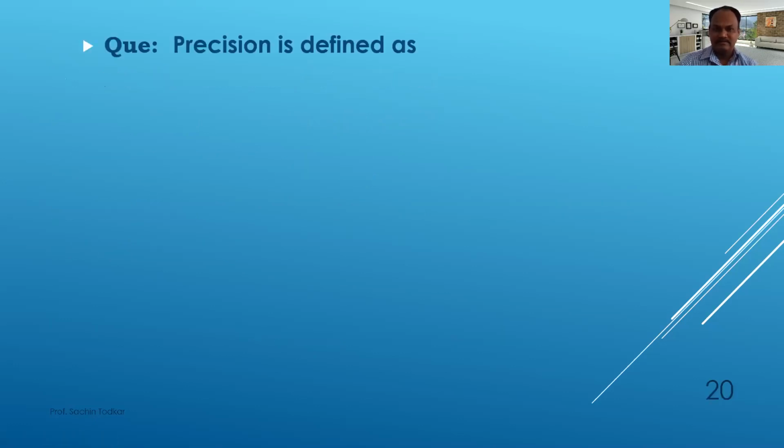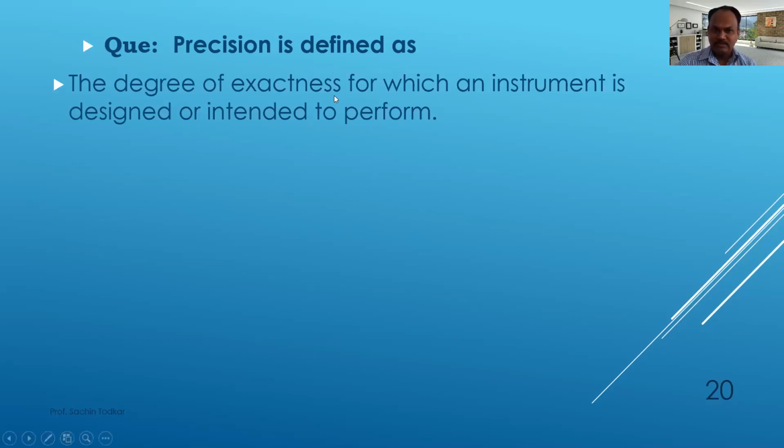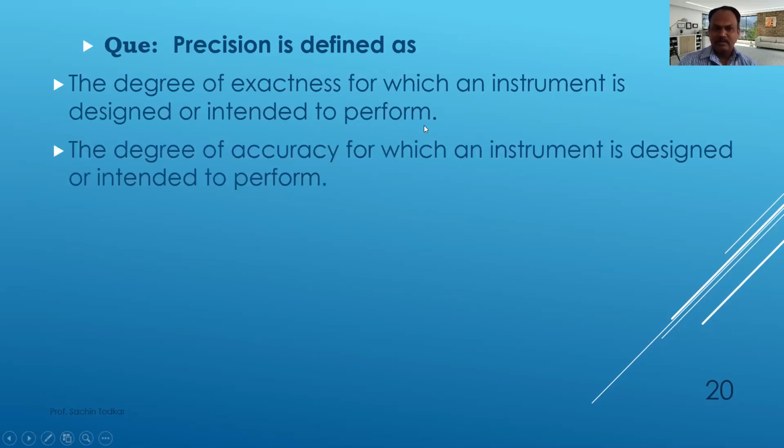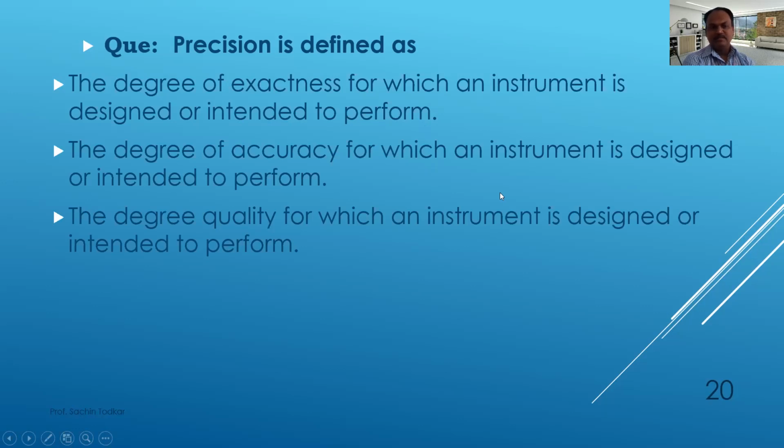Precision is defined as: the degree of exactness for which an instrument is designed or intended to perform; the degree of accuracy for which an instrument is designed or intended to perform; the degree of quality for which an instrument is designed or intended to perform; or none of the above. Now here you'll see there is only one word changing in each statement: exactness, accuracy, or quality.